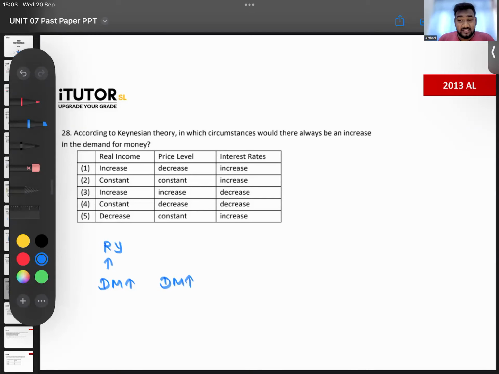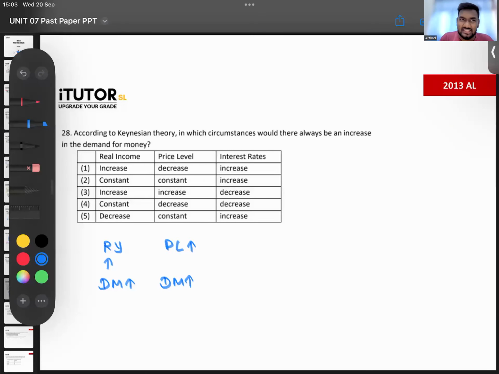Think and see, guess 5 years ago, how much money you kept in your purse and how much money you keep in your purse now when you're going to school. When the price level is high, right? When the price level is high, okay, demand for money is high.